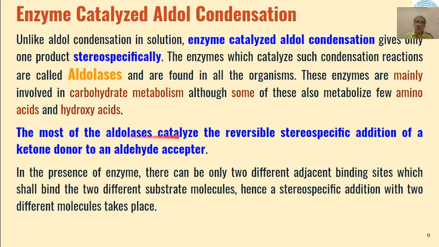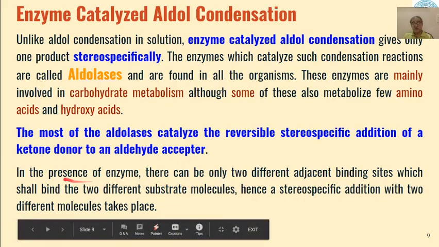Most of the aldolases catalyze the reversible stereospecific addition of a ketone donor to an aldehyde acceptor. So wherever we use these aldolases, the ketone will act as a donor and the aldehyde will act as an acceptor.